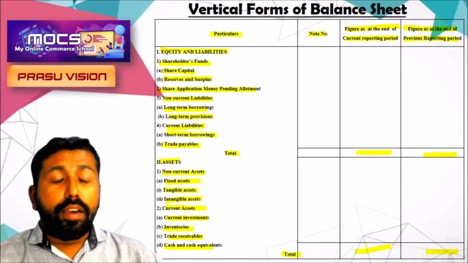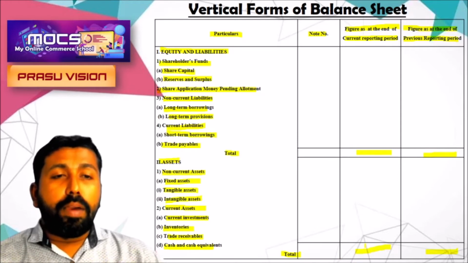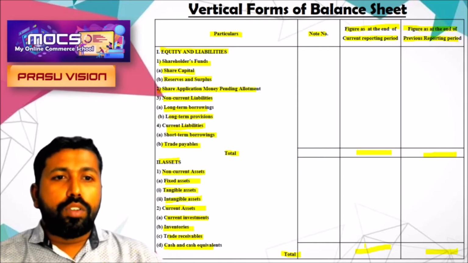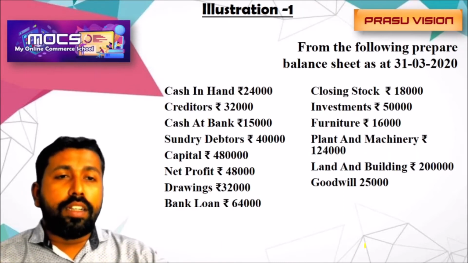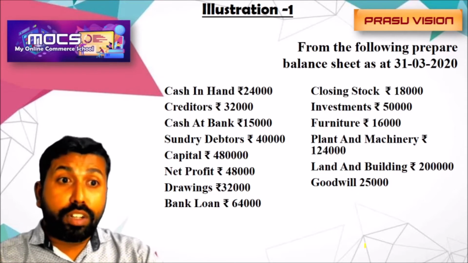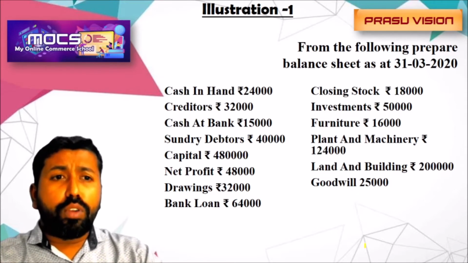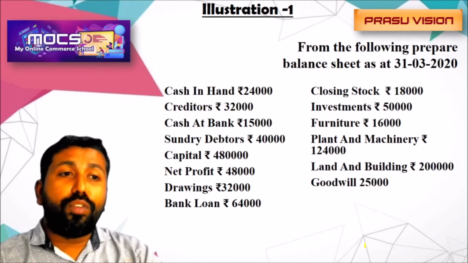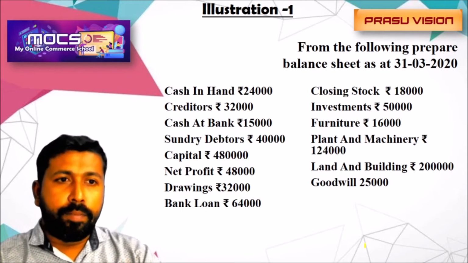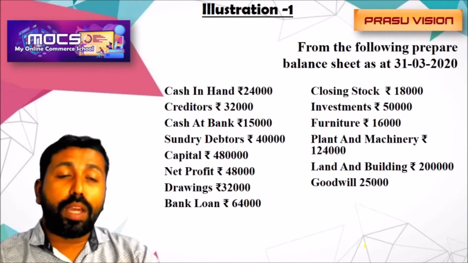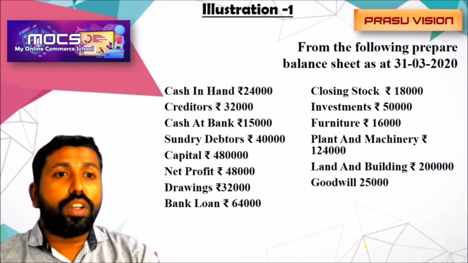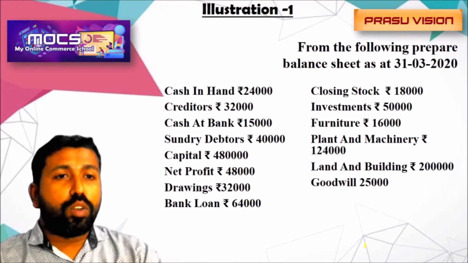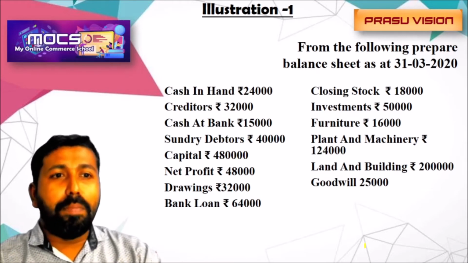So it is only a form of statement and balance sheet prepared for the companies in the vertical form of balance sheet. So we have to learn only the preparation of horizontal form of balance sheet, and here we are preparing a part of financial statement of the sole trader. In partnership form of business also we are preparing the balance sheet in horizontal form like an account. Remember that. From this question, we are going to prepare the horizontal form of balance sheet.